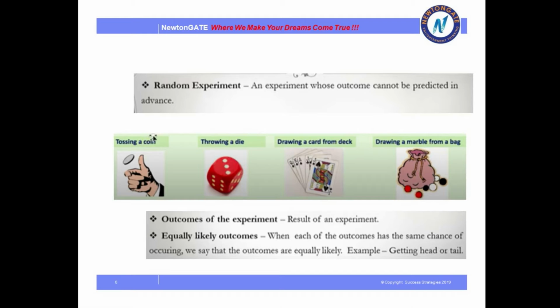Next we have equally likely outcomes. When each of the outcomes has the same chance of occurring, we say that it is equally likely. For example, getting a head or a tail. Now, what do we exactly mean by that? When we are tossing a coin, head as well as tail has exactly 50% chance to come. Either 50% chance it is going to be head or a tail. So this type of outcomes are called equally likely.